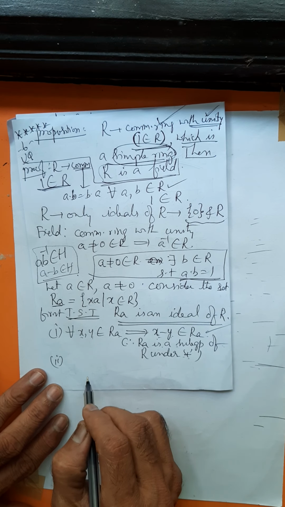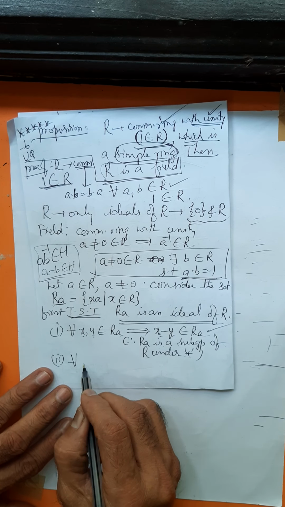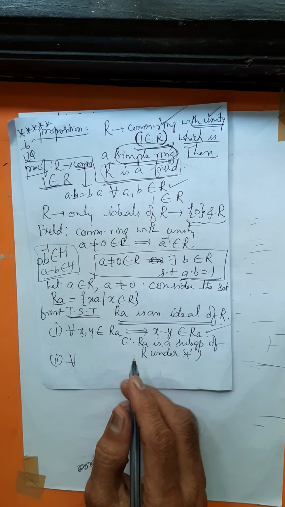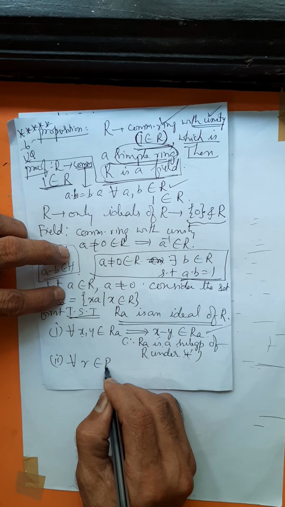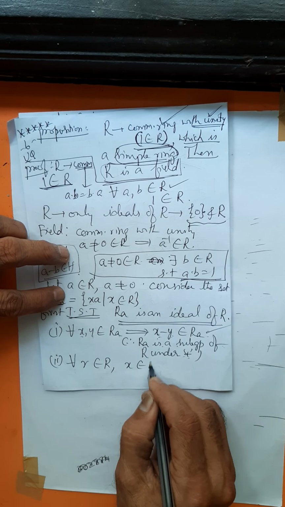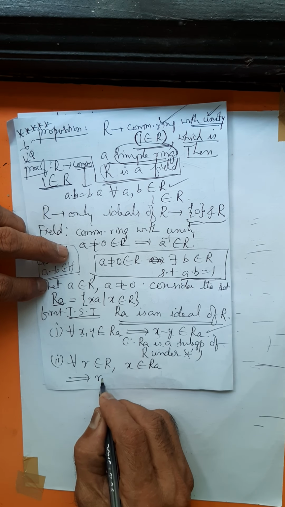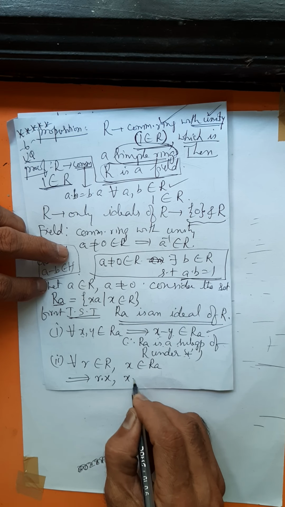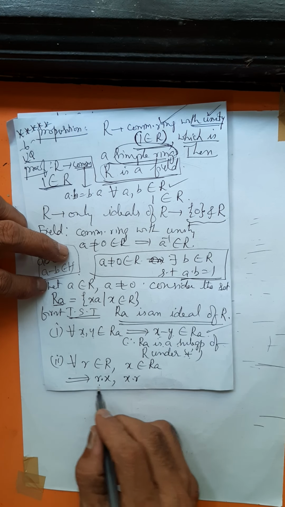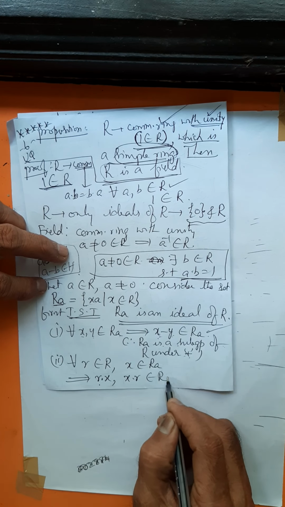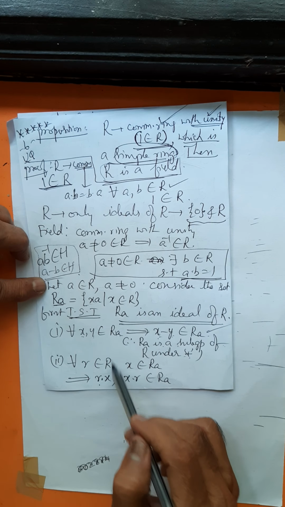Second one, for all r belongs to R and x belongs to RA, the products of the type r on the left and r on the right, the left ideal and the right ideal, both should belong to RA. We have to check these two conditions.